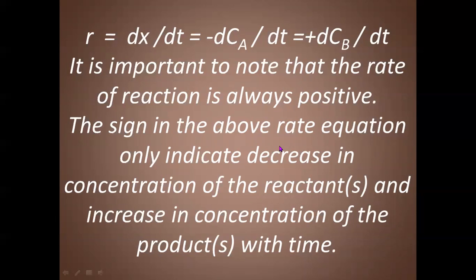This has nothing to do with the rate. So the sign for rate is always positive. The sign in the above equation only indicates a decrease in concentration of reactants, and for product an increase in concentration with time.